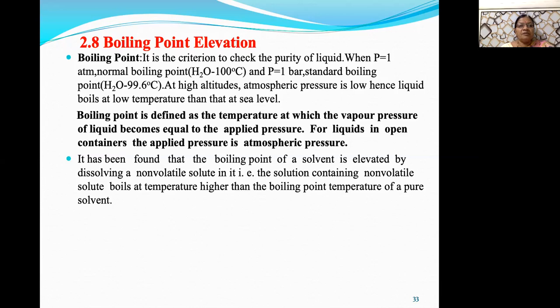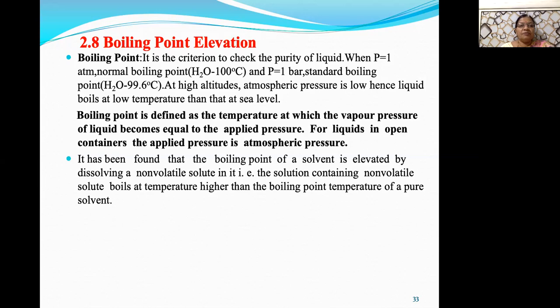Now, if we consider the boiling point of solution, the boiling point of such a solution is higher than that of pure solvent. And this increase in the boiling point of the solution in comparison with the boiling point of solvent, that is the boiling point elevation. Now we discuss why boiling point is elevated.